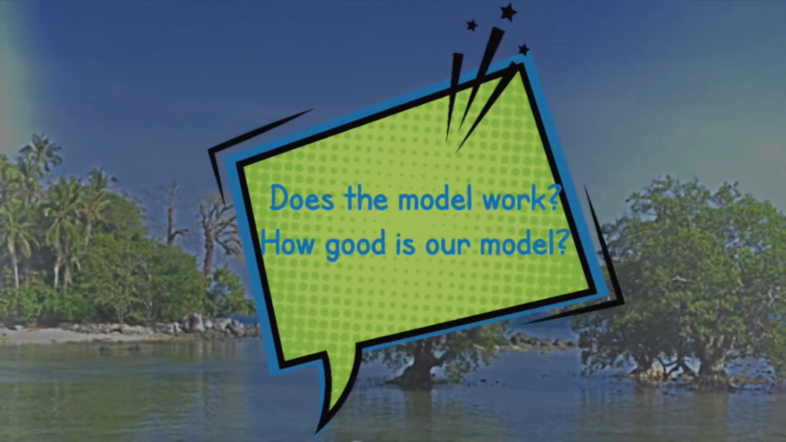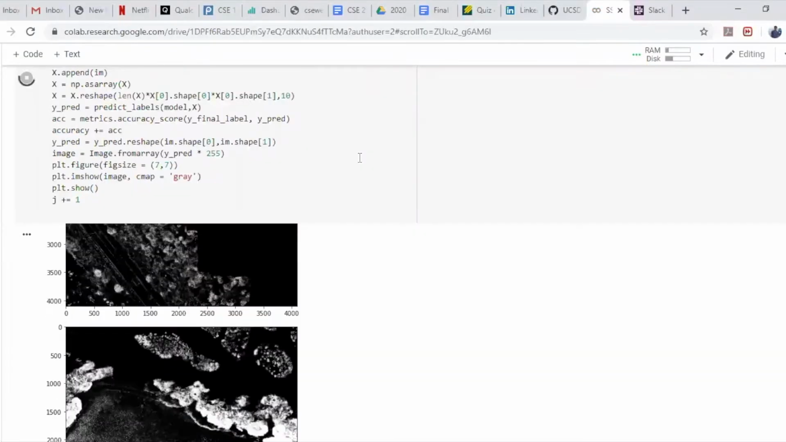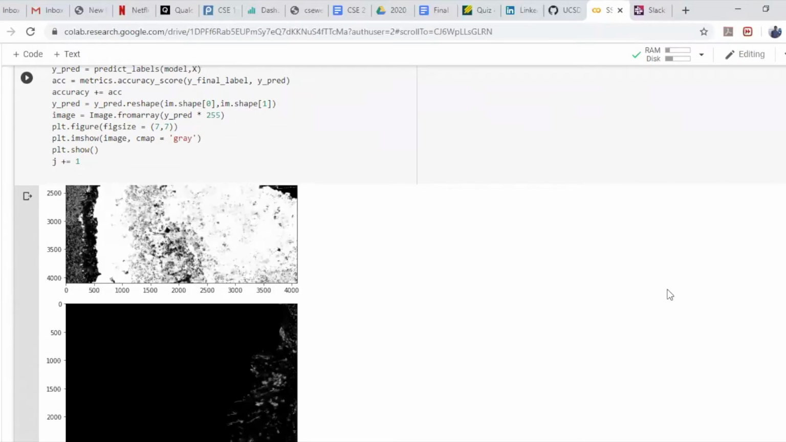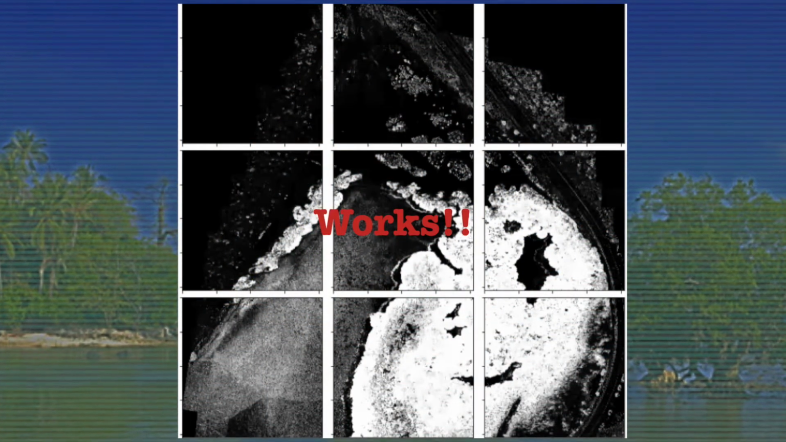So, does the model work? How good is our model? When we run our semi-supervised model on all the tiles of a geospatial image of the same site as we have trained our model on, these are the classifications we obtain. And so, yes, it does work.